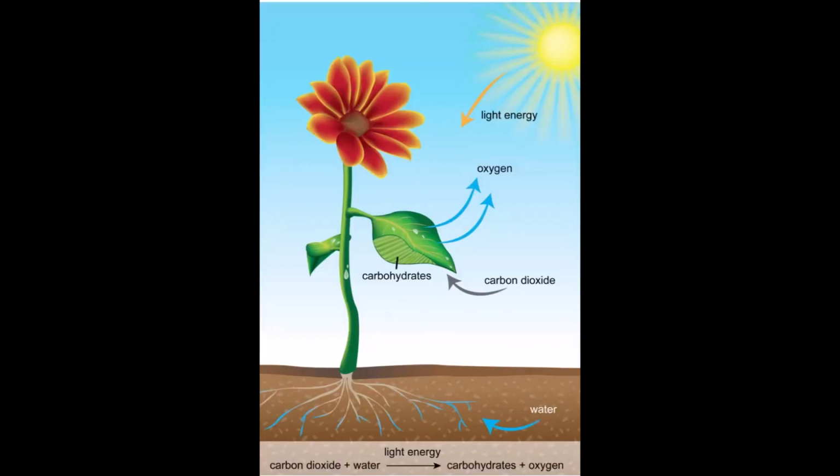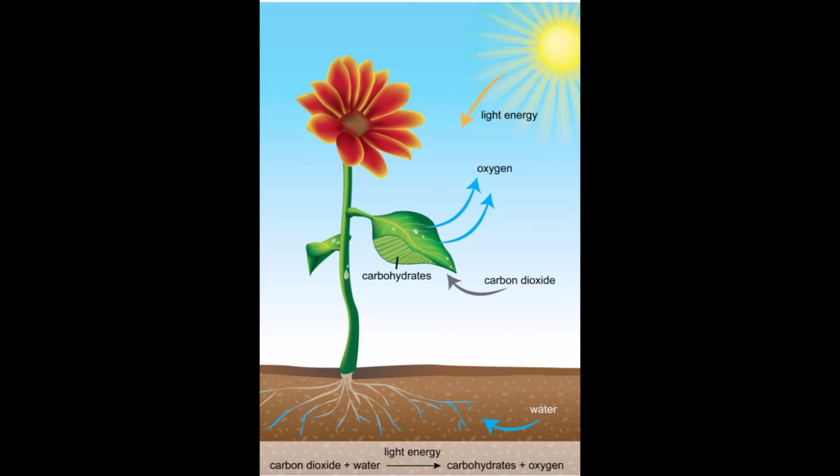We have studied that green plants prepare their food themselves by the process of photosynthesis. In the process of photosynthesis, plants take carbon dioxide from the atmosphere, water and minerals from the soil, and in the presence of sunlight, they prepare food and release oxygen in the atmosphere. Animals and human beings are dependent on plants for their food.